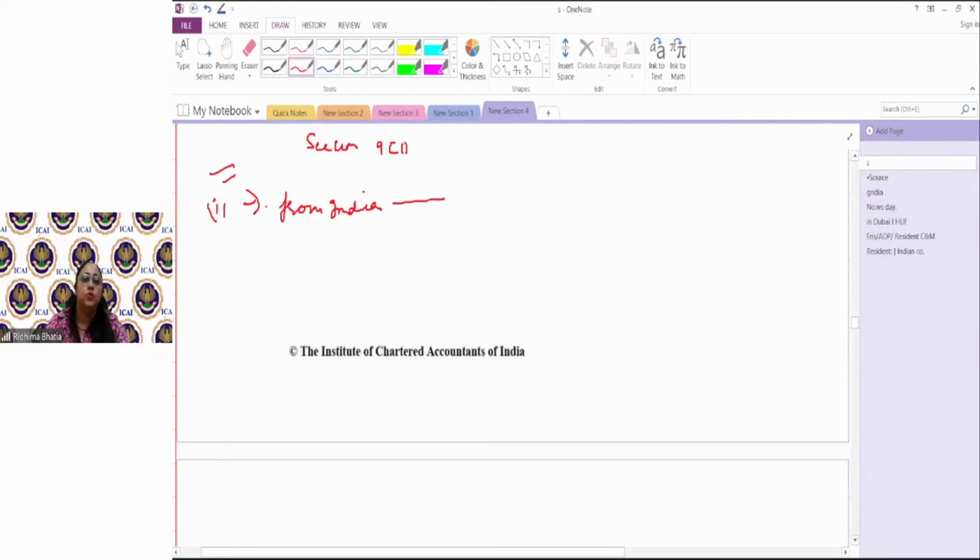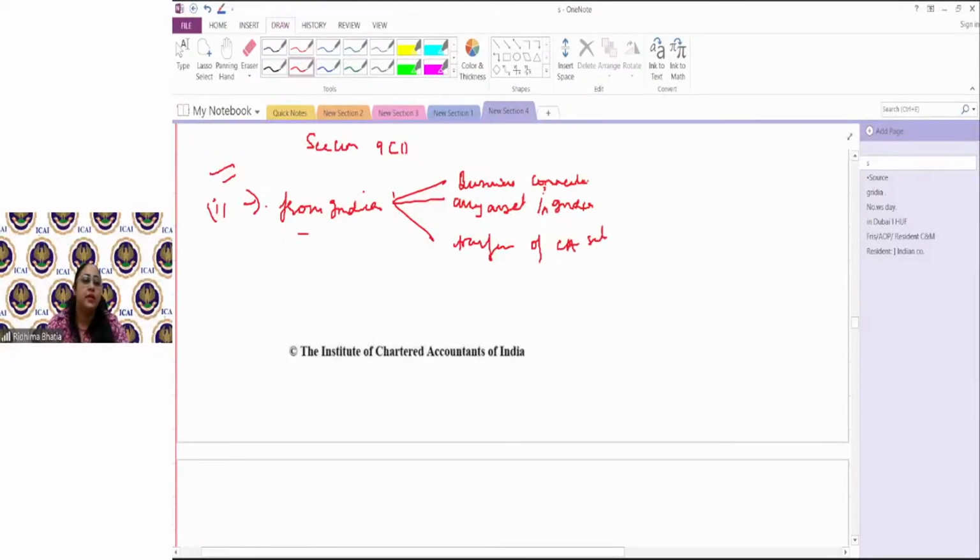From India through business connection in India, through any asset which is in India, or any source of income which is in India, or through transfer of capital assets situated in India.